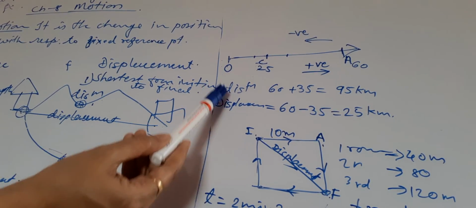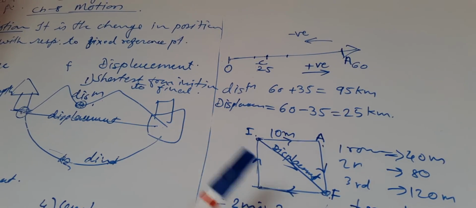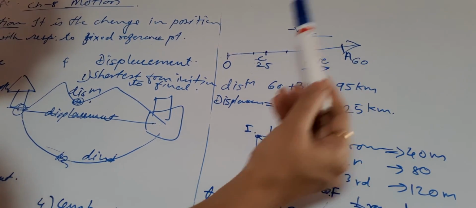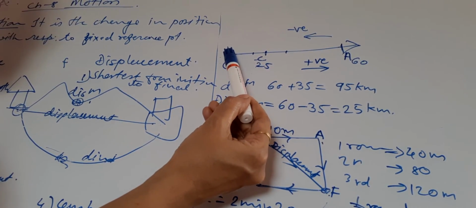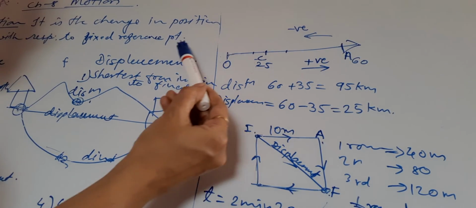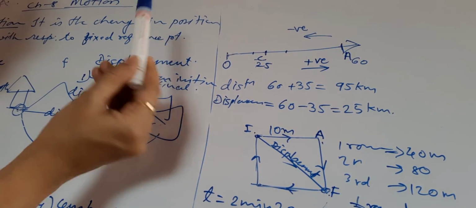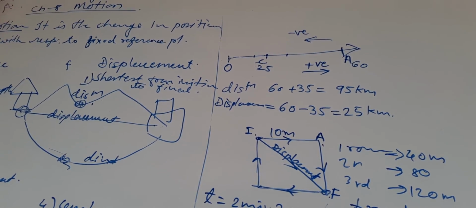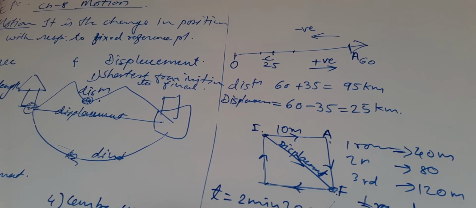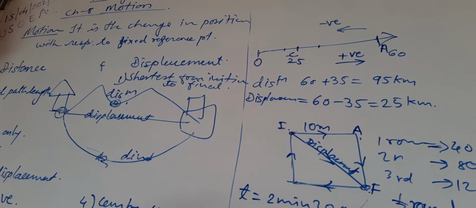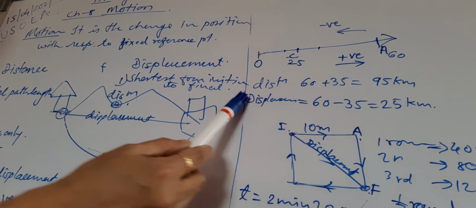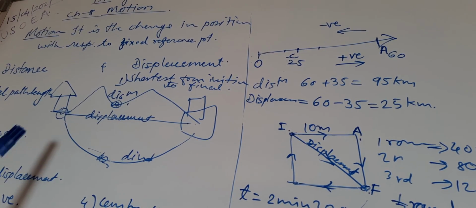It means displacement can be negative if you consider this direction as positive and the person is going from this to this, it has reached here. So in that case it will be negative. When the displacement is negative, it is in the direction opposite to the previously considered direction.